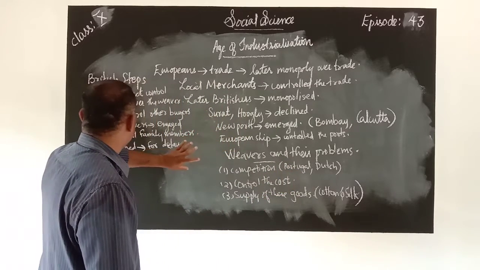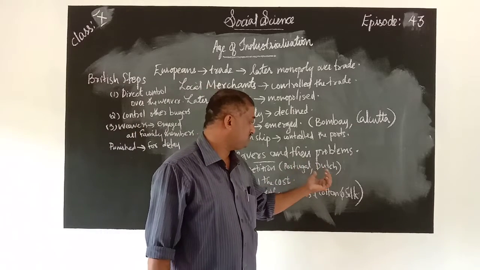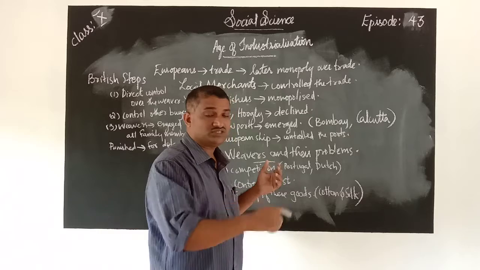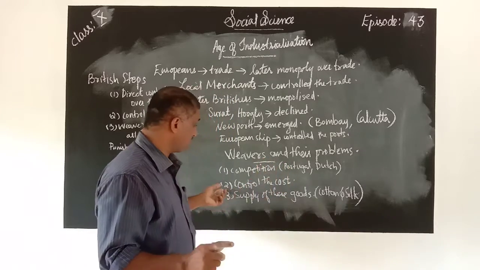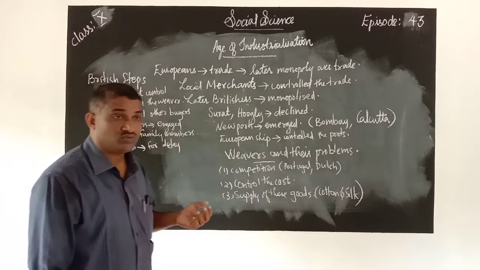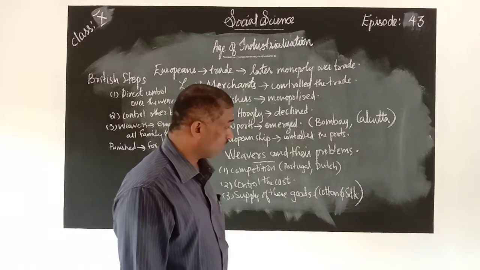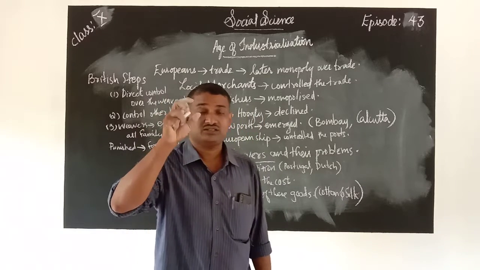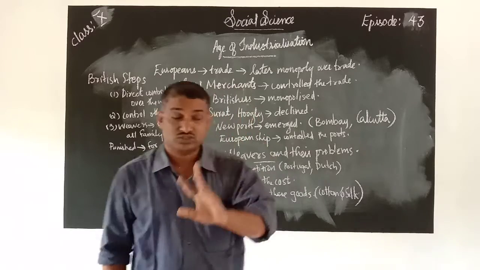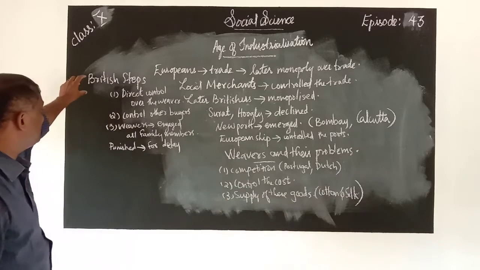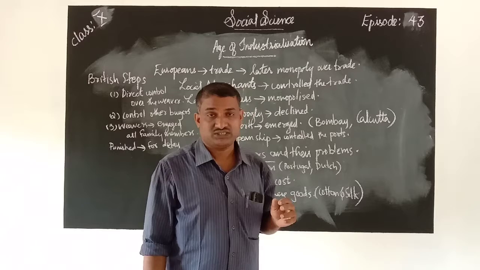I hope that you understood. This was the situation at this time. So the Britishers wanted to make a perfect competition with the Portuguese and Dutch, to remove them from our country and to establish a trade monopoly in India. Next, the Britishers wanted to control the cost of these goods. Next, they wanted to control the supply of these goods, cotton and silk. I hope that you understood it very much. Next we want to study which steps were taken by the Britishers.